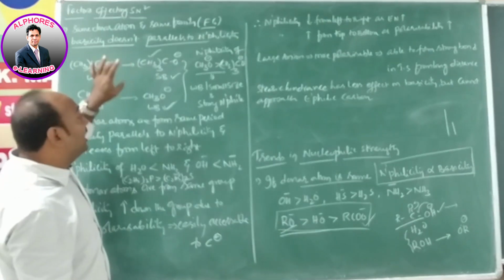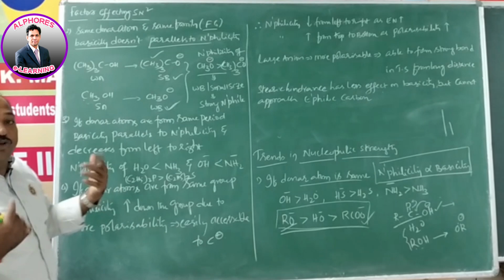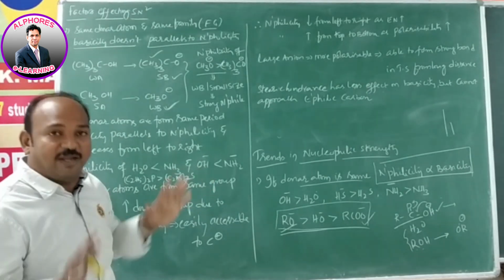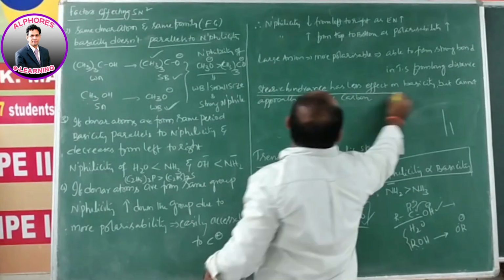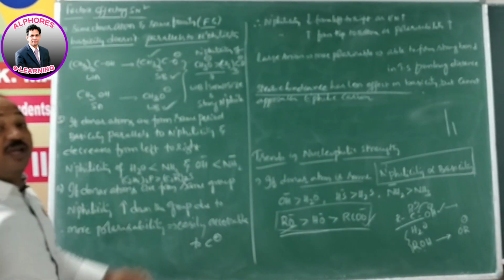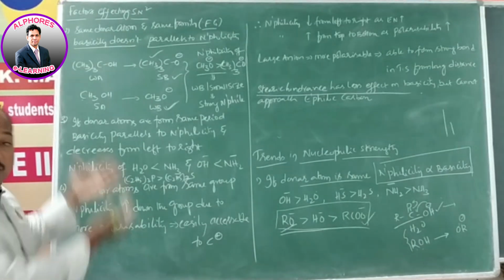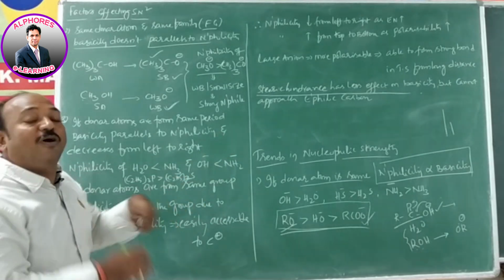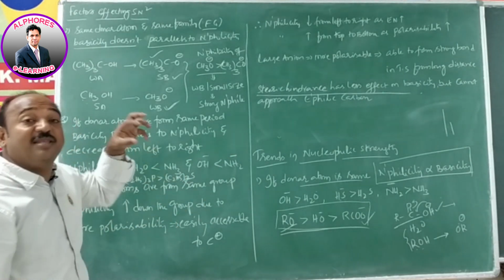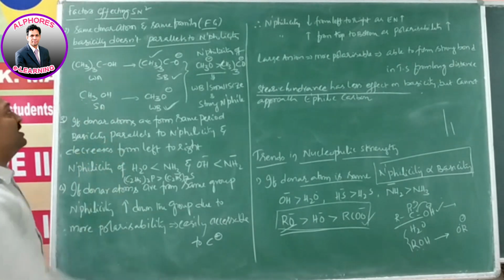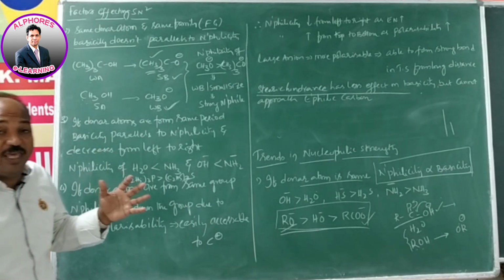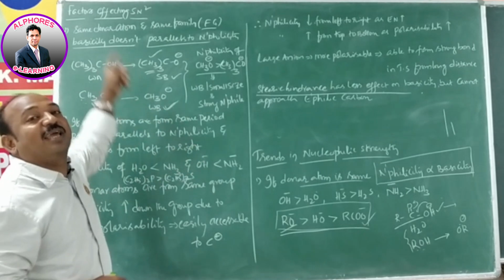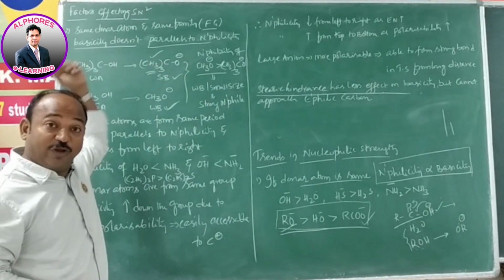Yes, because in order to behave as a base, hindrance is not a criterion. You are not supposed to consider steric hindrance. So steric hindrance has less effect on basicity, whereas nucleophilicity means that the nucleophile has to approach and attack the electrophilic carbon. For that, accessibility is less because of more bulkiness. Since there are three alkyl groups, it is more bulky. Being more bulky, it cannot approach the electrophilic carbon. Hence, it cannot behave as a strong nucleophile, even though it is a strong base.